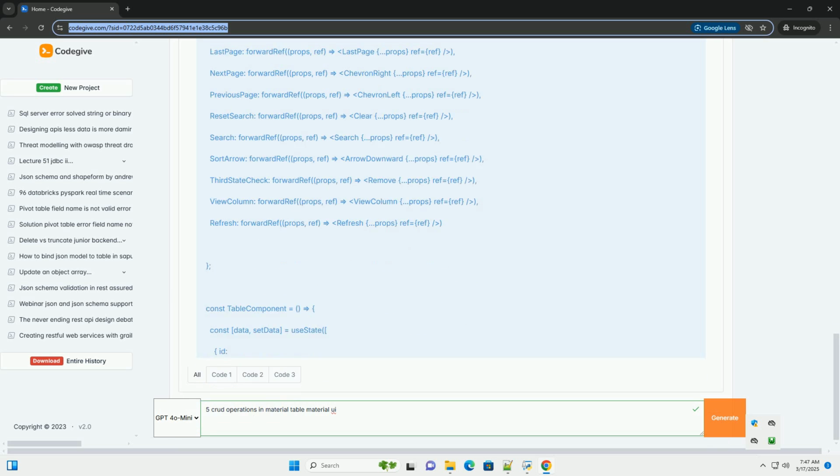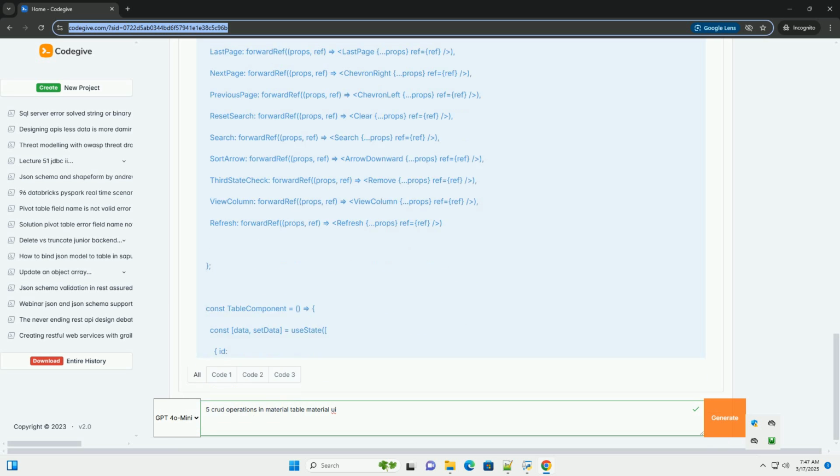Explanation. onRowAdd, this function is called when the user clicks the add button and saves the new row. It receives newData, which is an object containing the values entered by the user in the new row. Promise, the function must return a promise. This allows Material Table to handle the asynchronous nature of API calls, waiting for the server to respond. setTimeout, this is used to simulate the latency of an API call. Remove this in a real implementation.